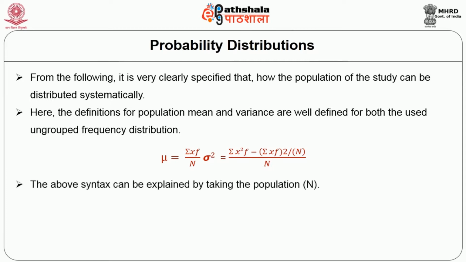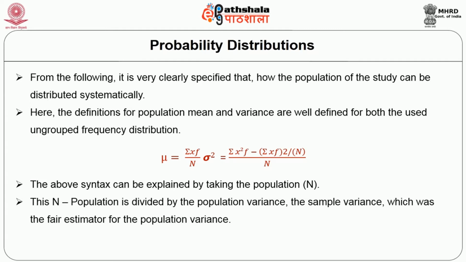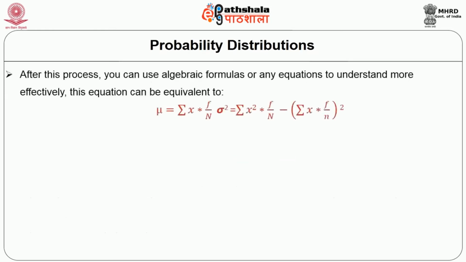This formula explains what? That is taking the population as n. The population n is divided by the population variance, the sample variance, which was estimated for the population variance. This can be divided by n minus 1, that is, sample n minus 1, for computation purposes. After this process, you can use the algebraic formulas or any equations to understand more effectively. This equation can also be equivalent to another equation.